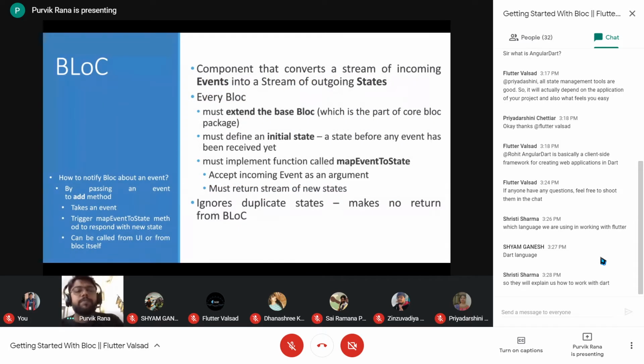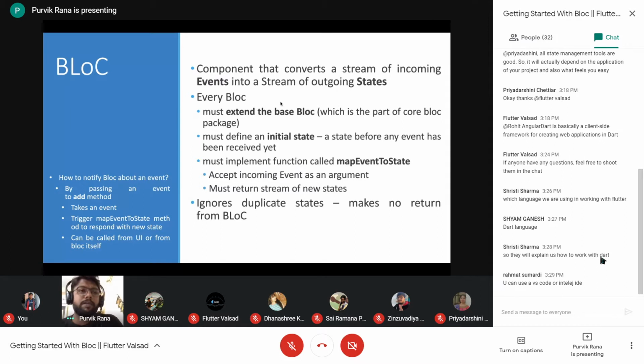So next, let's talk about the bloc. It is a component that converts a stream of incoming events into outgoing states. So based on the event, it will process the data and give the outgoing states. Every bloc must extend the base bloc. That is the technical thing that we need to do.